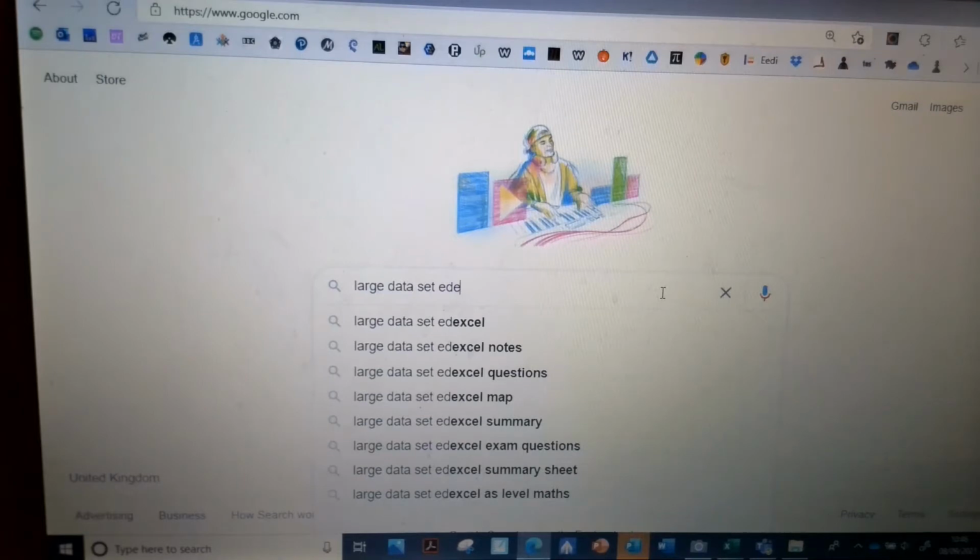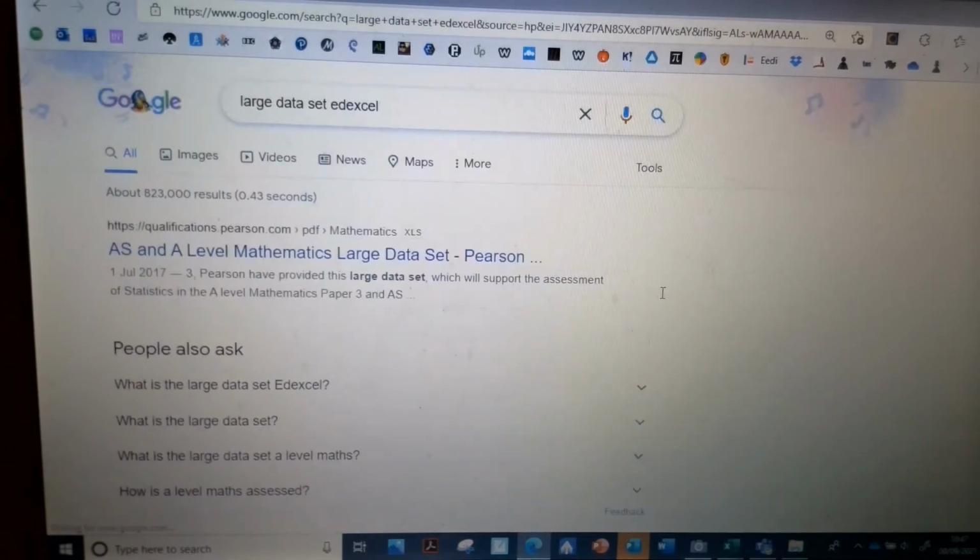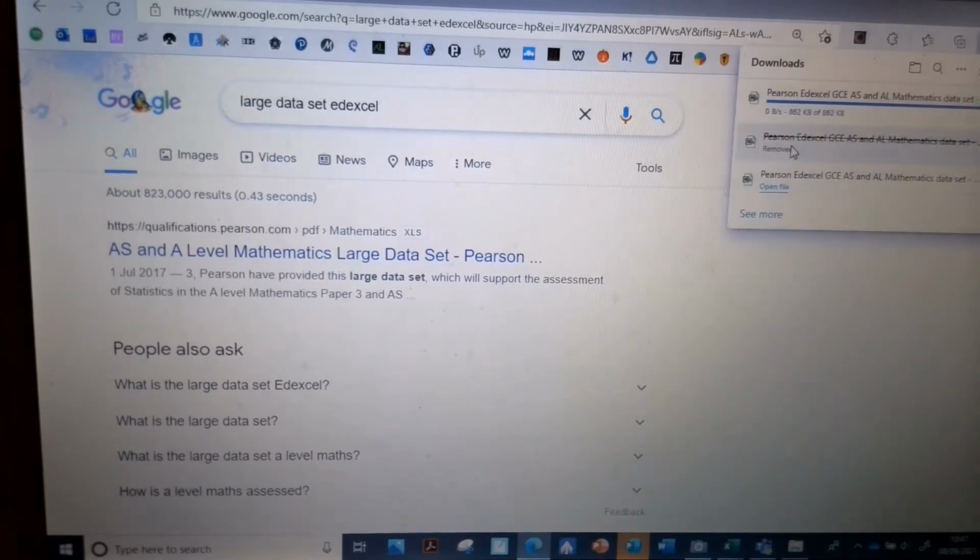I'm not sure exactly what their large data set is. It's probably slightly different. Anyway, you just press that in there, and the first thing you get up is qualifications.pearson.com, AS and A levels. If you press on that, your computer won't actually go to it, but what it should do is download the data set for you.